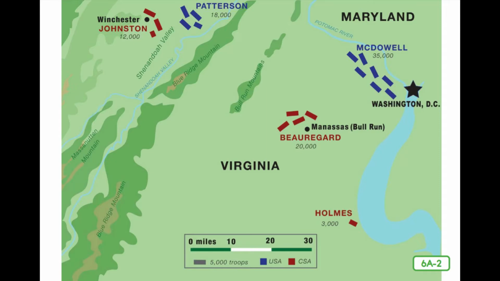Three months after the Battle of Fort Sumter, thousands of Union and Confederate soldiers met in Virginia for the first major battle of the Civil War. Remember, the Union soldiers were fighting for the North, and the Confederate soldiers were fighting for the South.